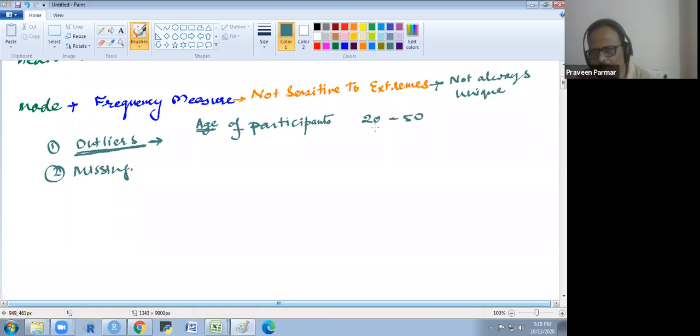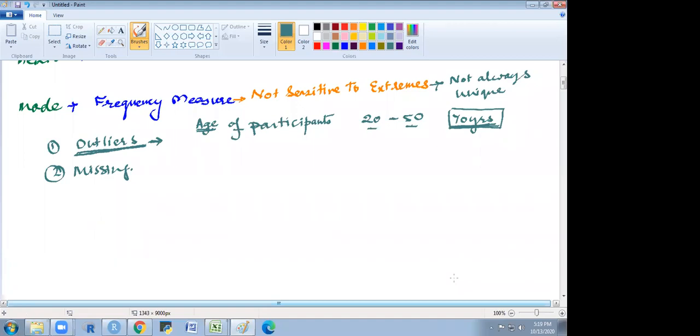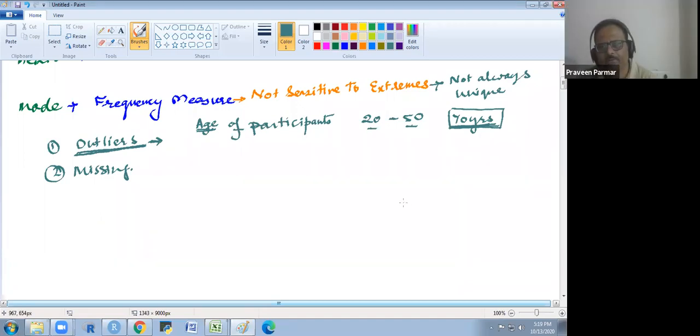Okay, correct. If someone is 70 years of age in this workshop, he is an outlier, because most of the candidates are between 20 and 50. Or if someone is only 15 years old, he is also an outlier in this workshop.